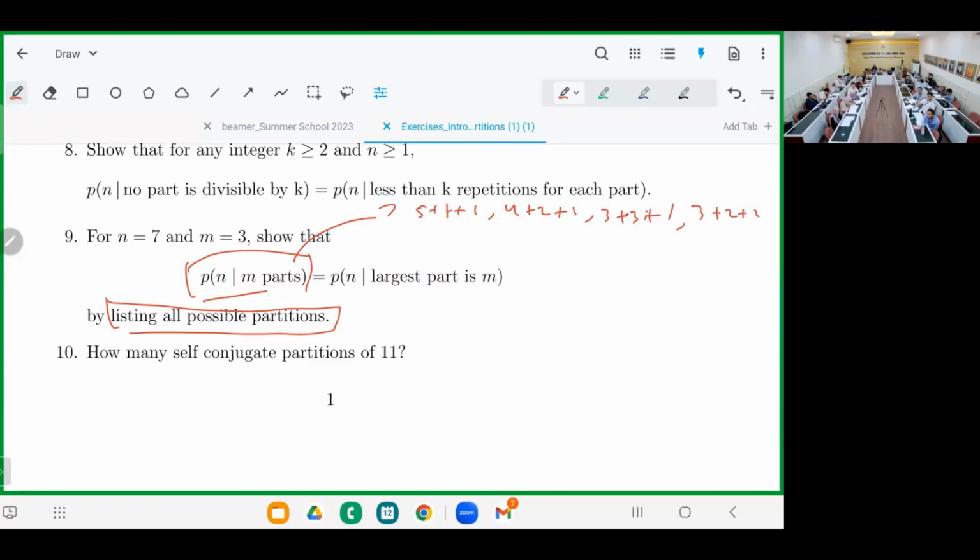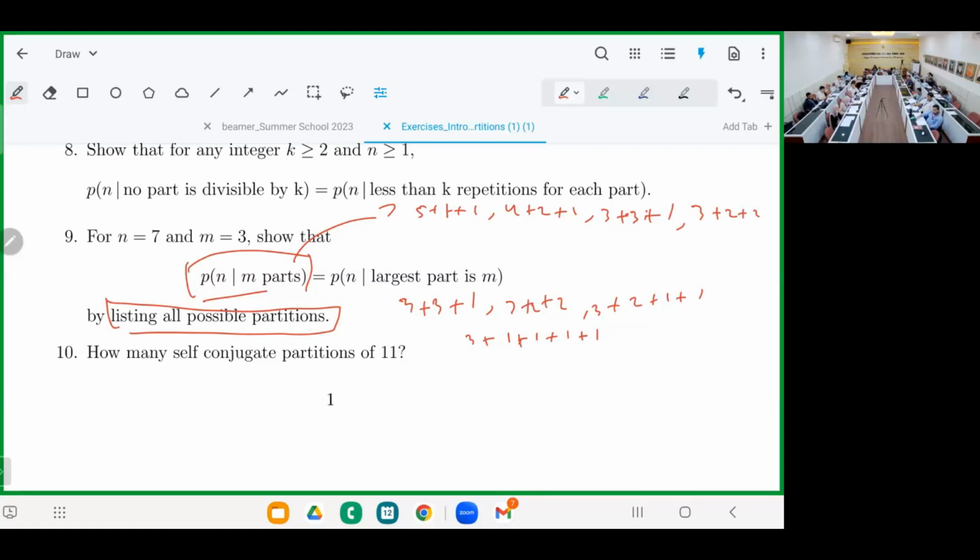Largest part is 3. Three plus 3 plus 1. And then 3 plus 2 plus 2. And then 3 plus 2 plus 1 plus 1. And the last one, 3 plus 1 plus 1 plus 1 plus 1. So we also have 4 partitions of 7 where the largest part is 3.